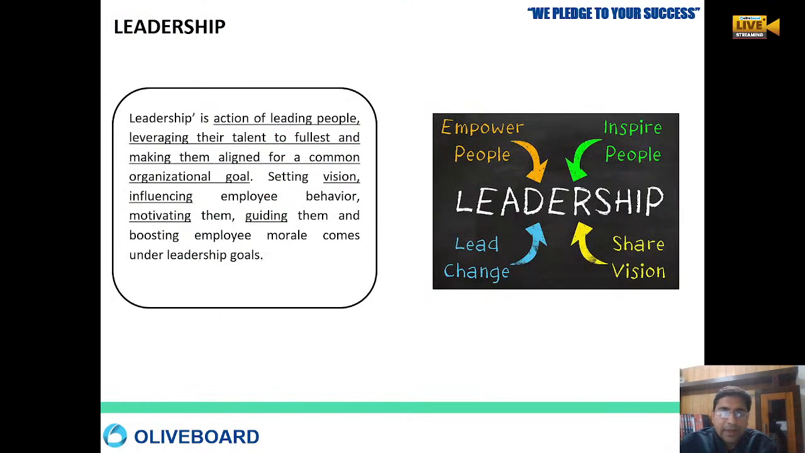Now, leadership. Whenever we talk of leadership, what is the actual meaning of leadership? Leader, as the word suggests, is like leading. The word is leading.